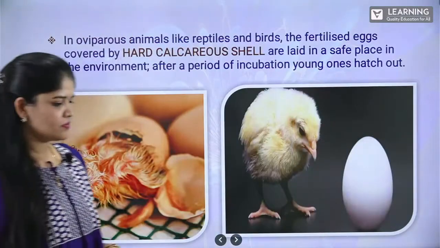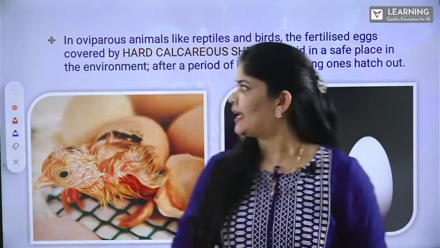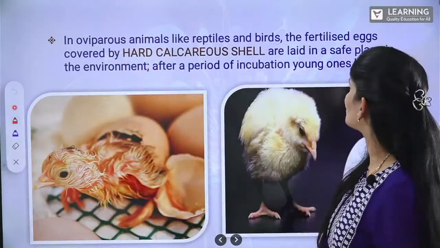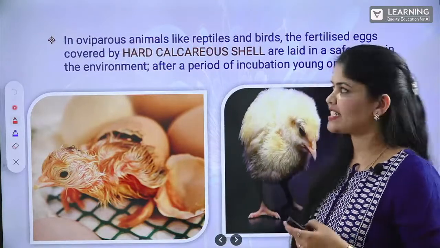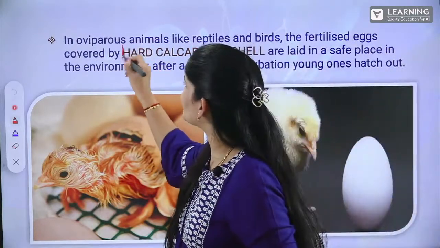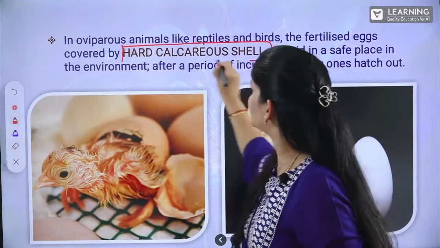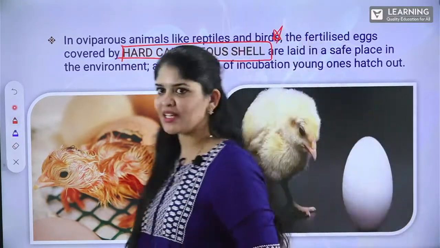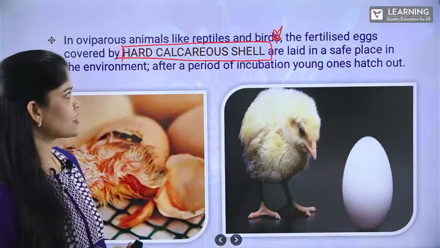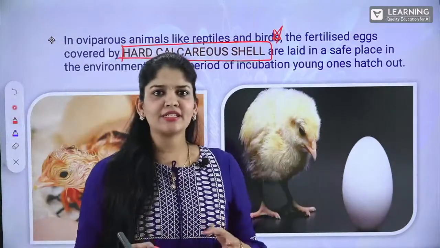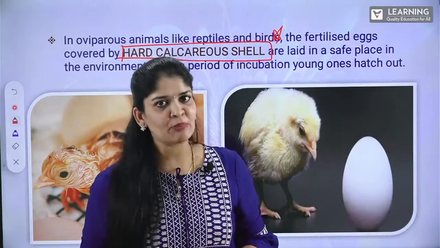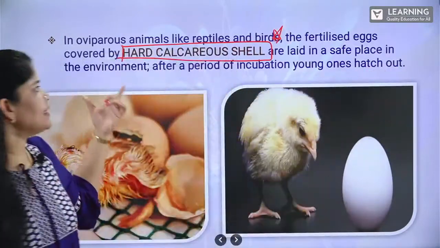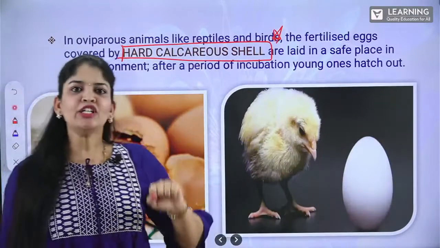Now, in oviparous, like reptiles and birds as we mentioned, the fertilized eggs are covered by, very important, it is a protective method, a hard calcareous shell, and these eggs are laid in a very safe place in the environment to protect them, and it incubates.